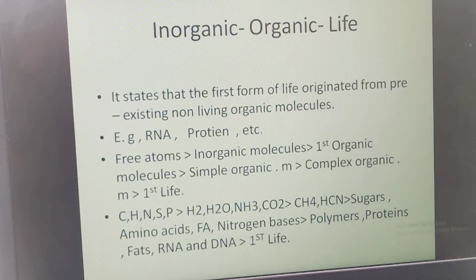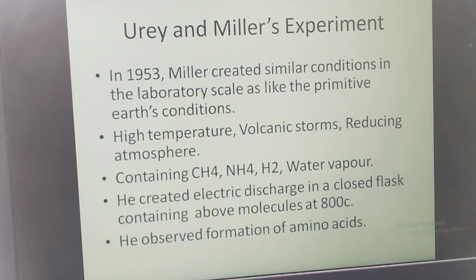So this theory was explained, again, by scientists called Urey and Miller. In your textbook you have Urey and Miller's experiment. Oparin and Haldane gave the theory but they were unable to give evidences. So what Urey and Miller did in their experiment was to provide that evidence.